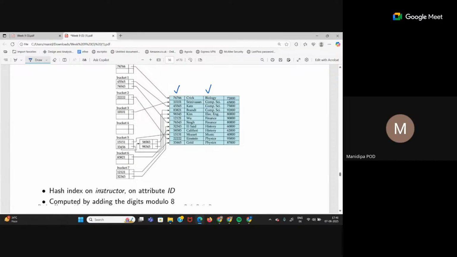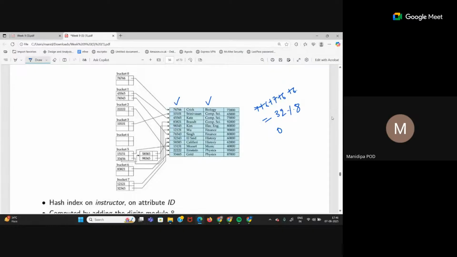Computed, what is the hash function? You compute it by adding the digits modulo 8. That means take the first ID, 76766. What is the sum of digits? 18 plus 14, that is 32. 32 modulo 8 is what? 0. So that is bucket number 0. See, bucket 0 has this search key.